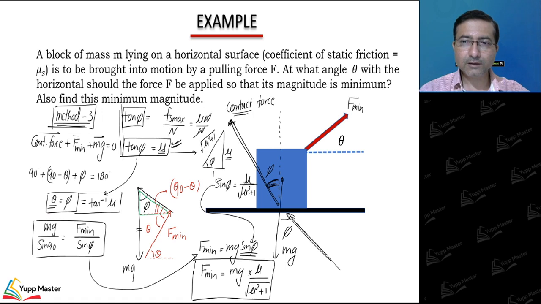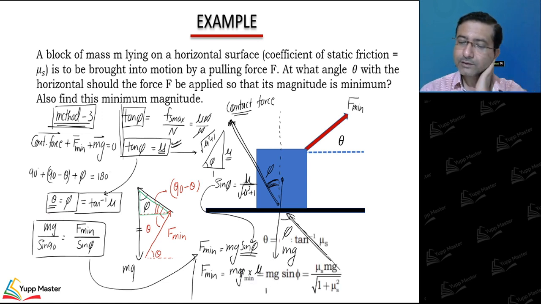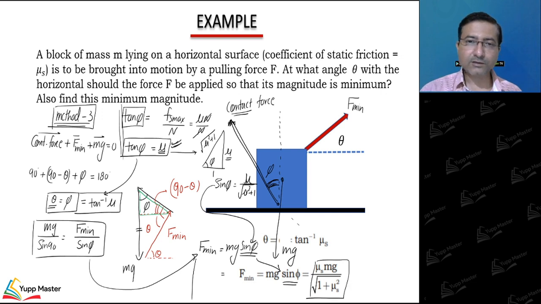Now let's see the next example. So this is the value we are getting, you can see. F min we got is mg sin phi, and this is happening at theta equal to tan inverse mu, and if I substitute sin phi, then we are getting this result. So this is the least value of force which can be applied on the block so that the block can move, and this magnitude of force you have to apply at this particular angle, theta equal to tan inverse mu s.